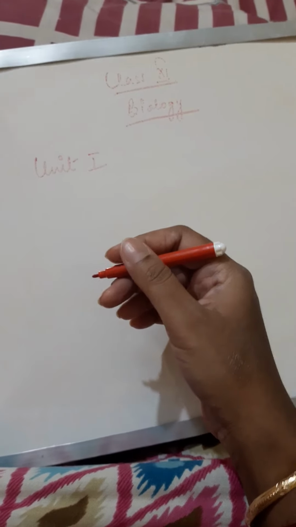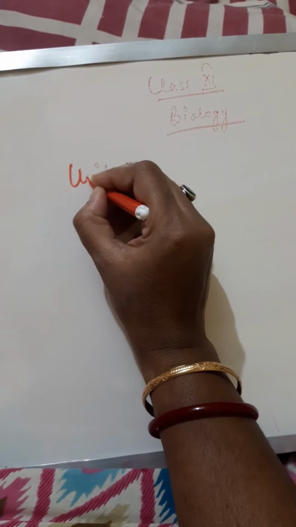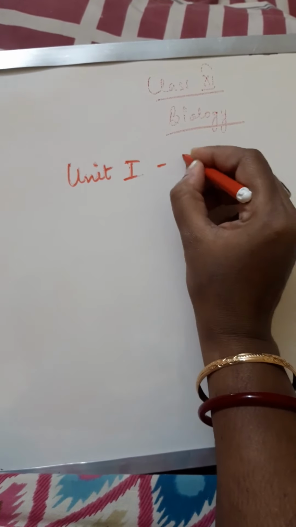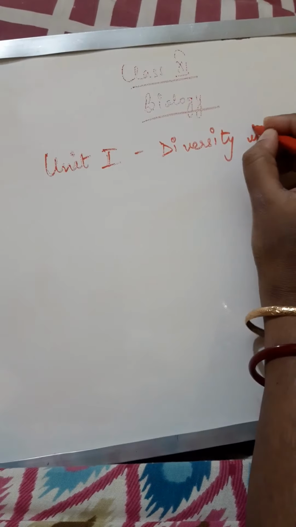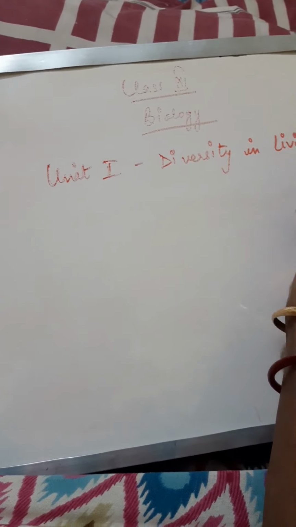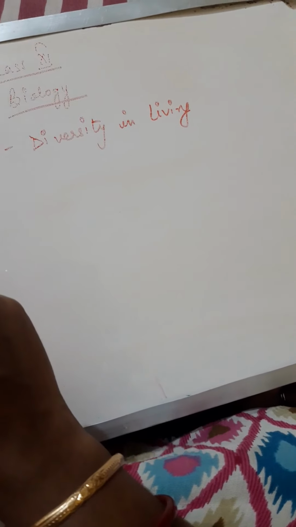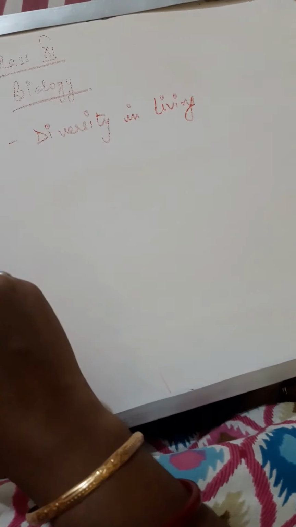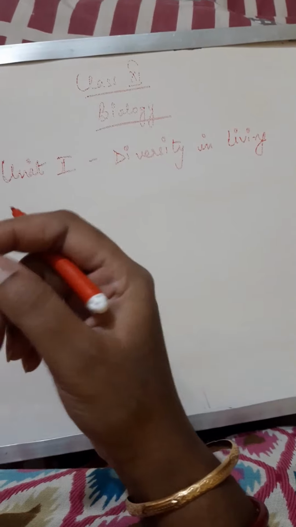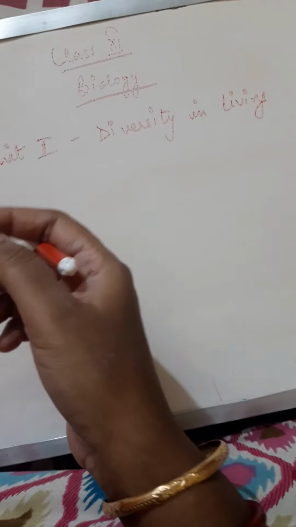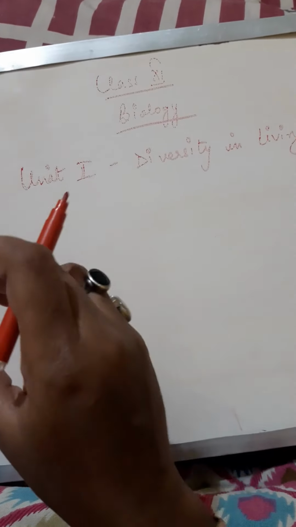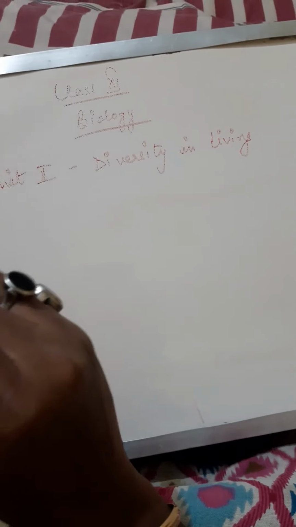So let me tell you, you have 5 units as I told you previously. First unit is the diversity unit. Diversity in living world, that is the name of the unit, and you have 4 chapters in it. One is living world, second is biological classification, plant kingdom and animal kingdom. In class 9th you studied a single chapter on diversity, where you studied about the nomenclature part and about various classification, about various kingdoms, just in brief. But now we are going to study in detail about the entire living world.